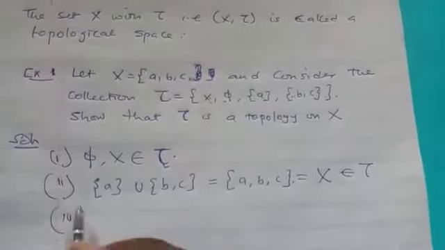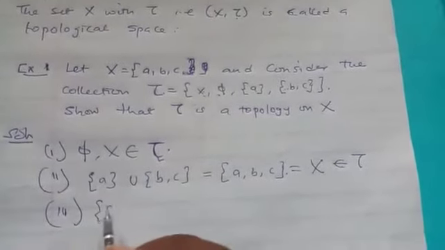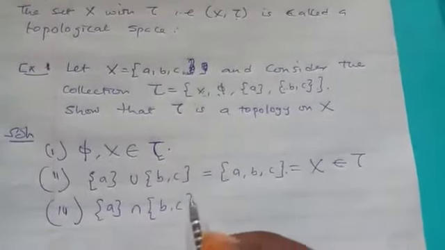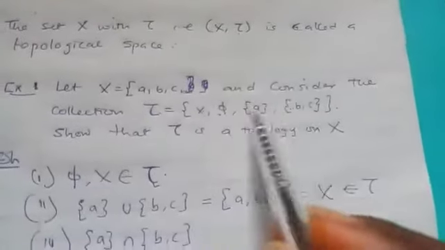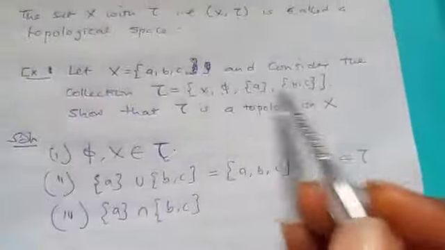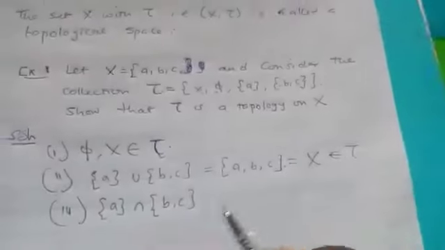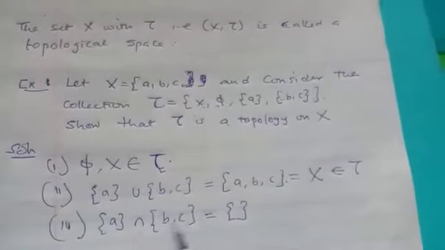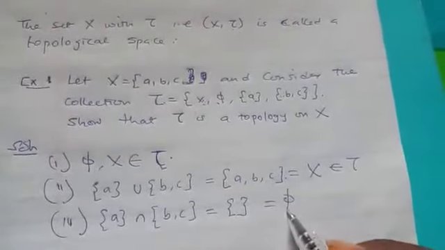And the third one, let's find the intersection of the sets in it. That is what this thing is saying. The intersection will just be this. There's nothing common there, which is empty.